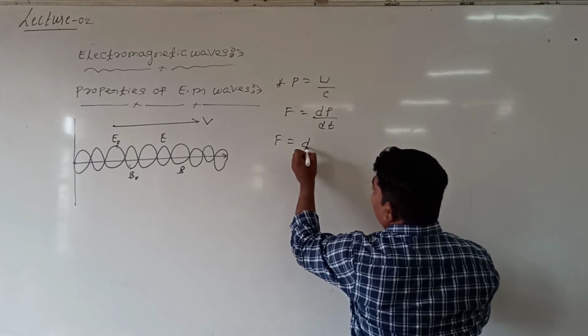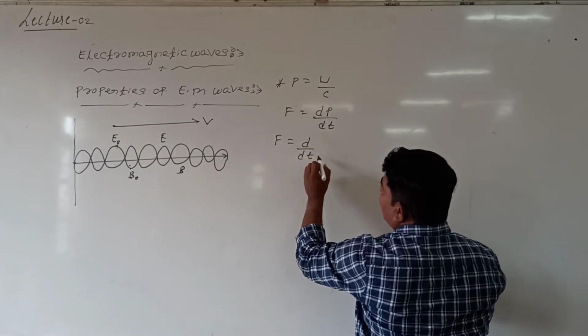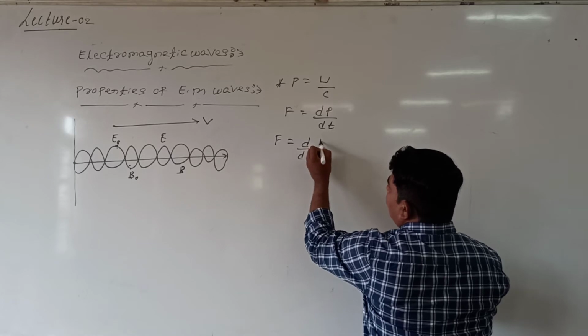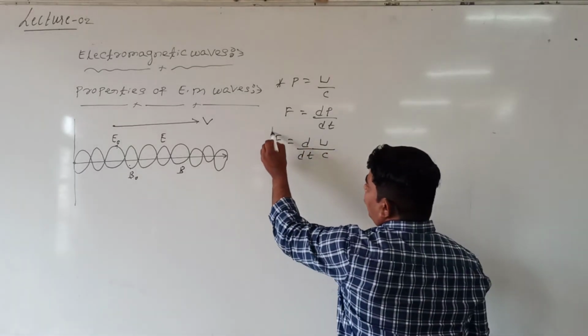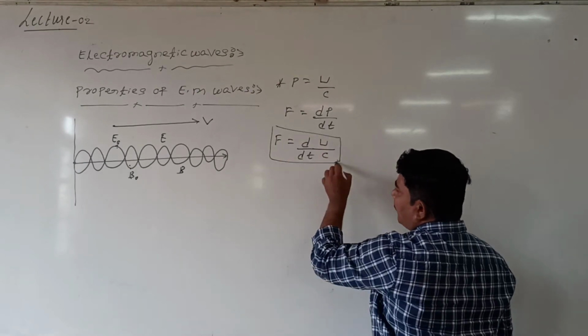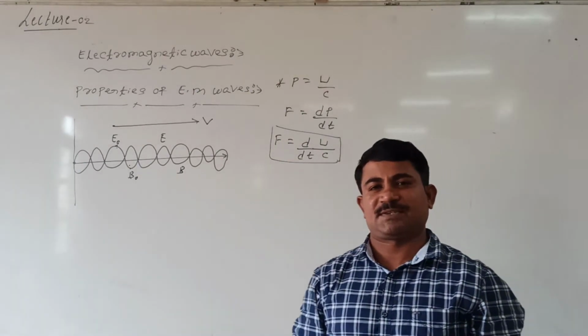F is equal to dP by dt. Keep it the same, dP by dt. Then what is P? P is equal to U divided by C. How much force can exist when an electromagnetic wave travels? This much force can exist.